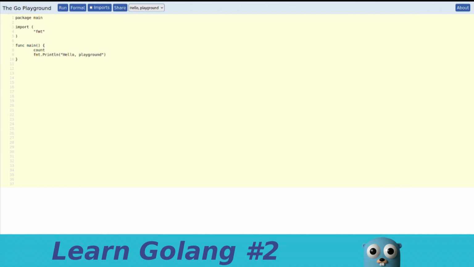So a variable is precisely that. We could see it as a box inside of which we can put a value that can be of various types. And again, a type is just a type of data that we can put inside a variable. In the first video, you might recall that we said that Golang was a strictly typed language. What this means is that in Golang, whenever we define a new variable, we have to specify its type. So our counter variable should be of a number type, in particular an integer.